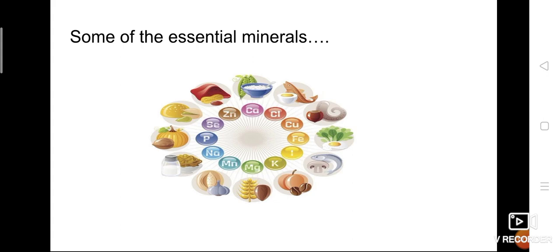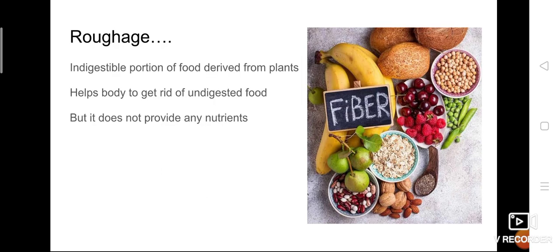Here it was given in the form of symbols. Ca represents calcium, Cl chlorine, Cu copper, Fe iron, I denotes iodine, K potassium, Mg magnesium, Mn manganese, Na sodium, P phosphorus, Se selenium, Zn zinc. So here the short forms were given, and these are the food items which are rich in these minerals. So what about the main function? It also helps to maintain our body.